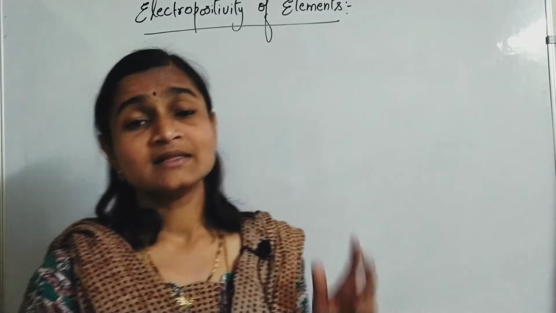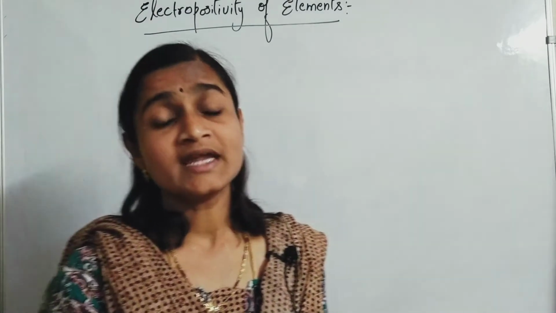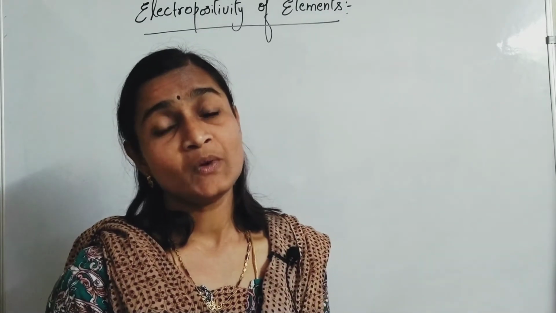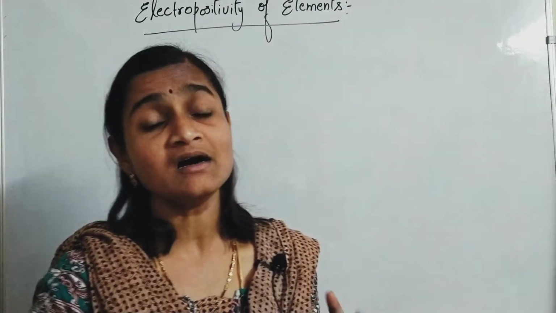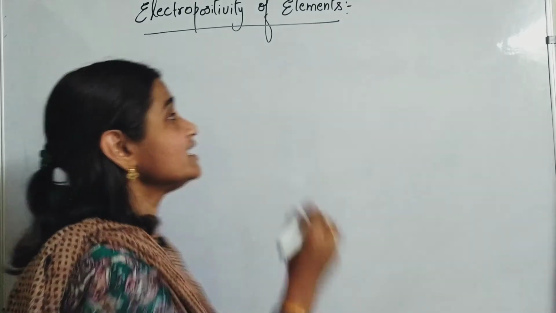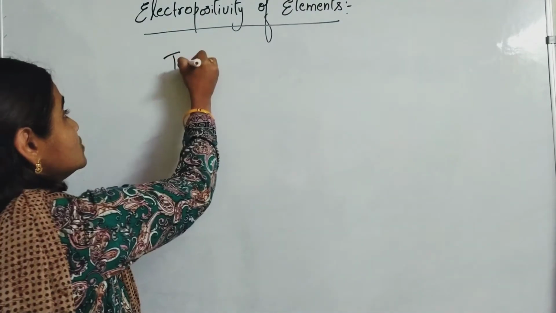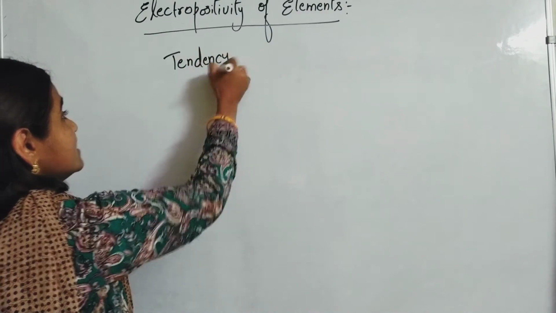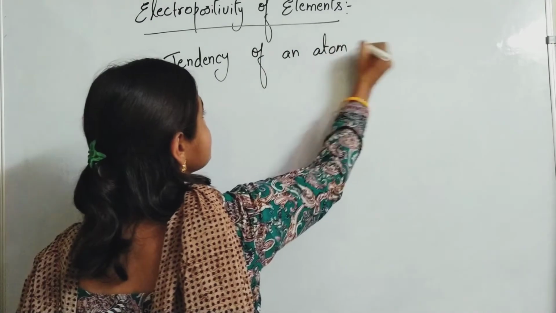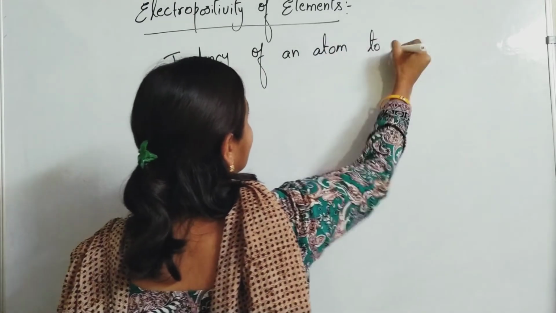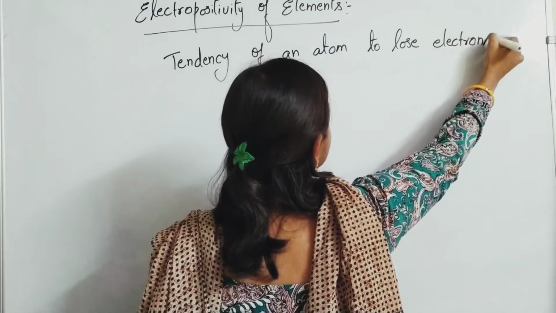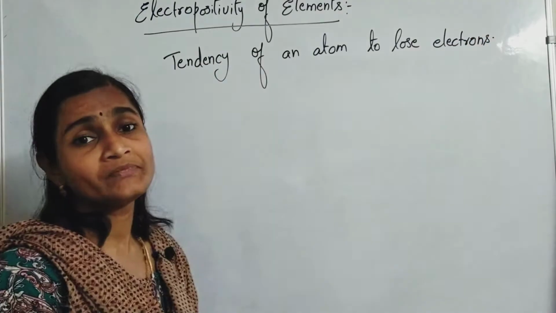It is the tendency of elements to lose electrons. Some elements have a greater tendency to lose electrons. The tendency of an atom to lose electrons is called electropositivity.